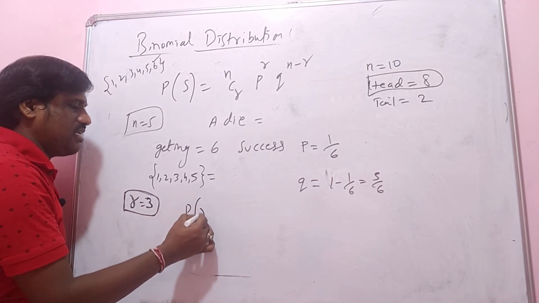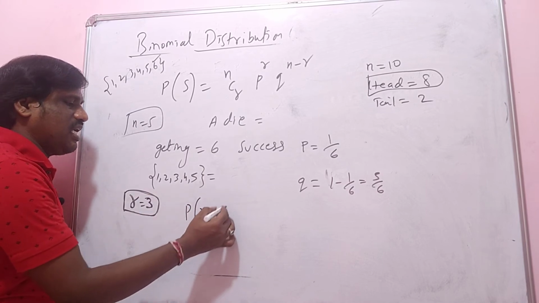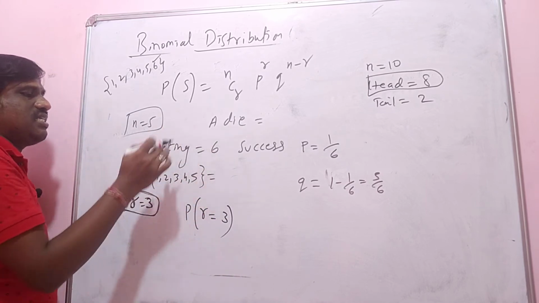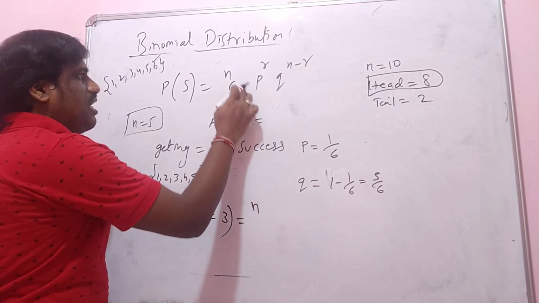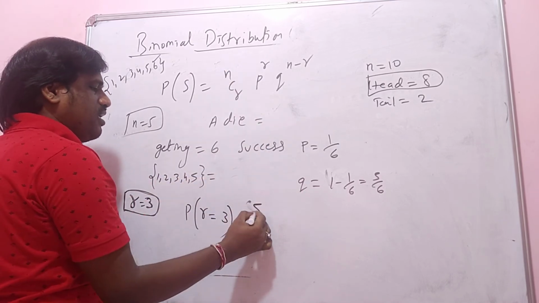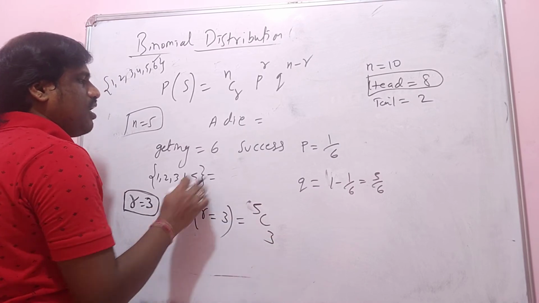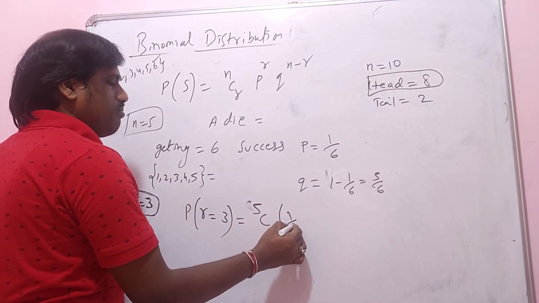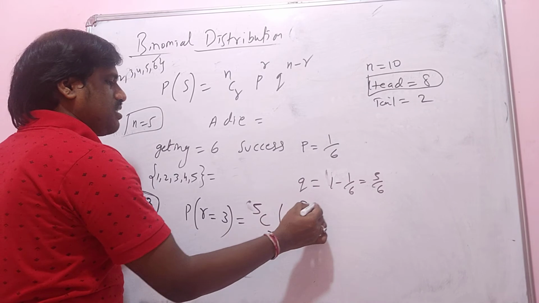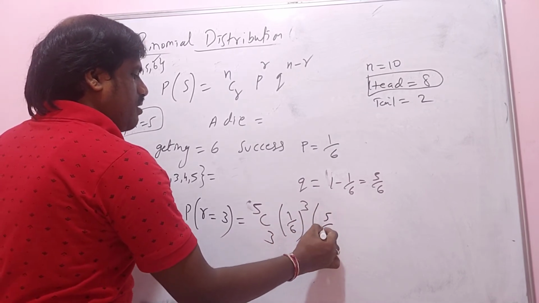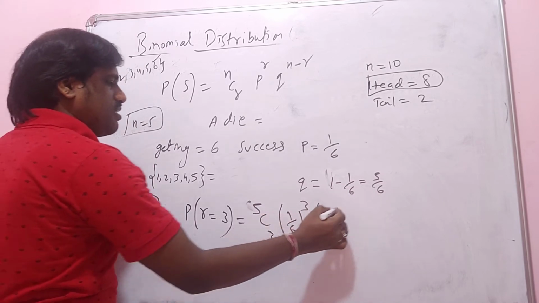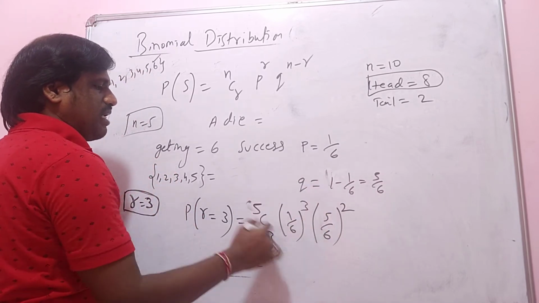The probability of getting 3 successes is nCr. How much is n here? 5. And r is 3. P is 1 by 6 to the power of r, which is 3. And q is 5 by 6 to the power of 5 minus 3, that is 2. So this is my answer.